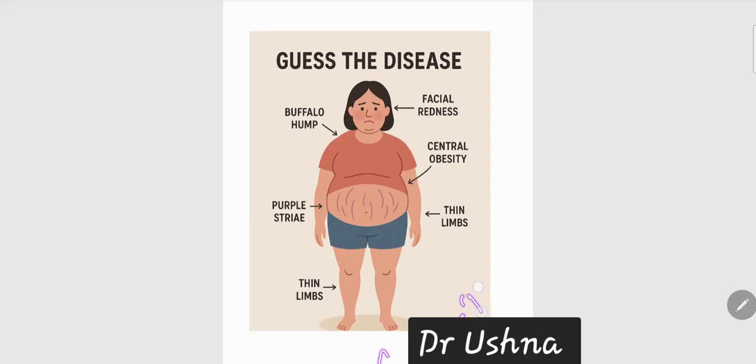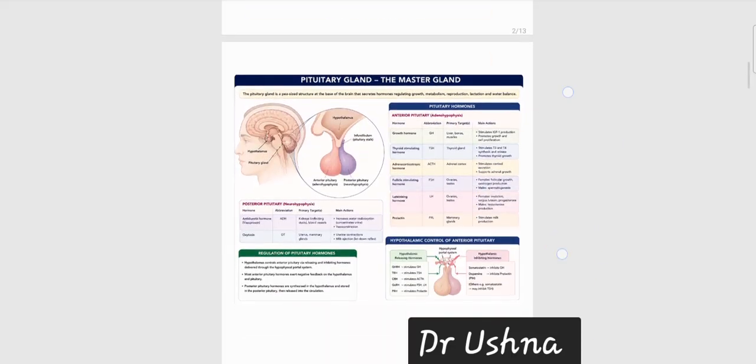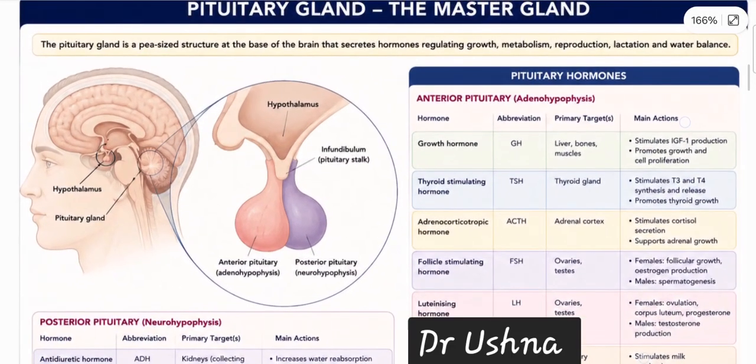So yes, our topic is basically Cushing disease or Cushing syndrome. First of all, you should be very clear about the difference between Cushing syndrome and Cushing disease. These are two separate entities, and you should be very clear what the difference between the two is. So before rushing towards the topic, you should have a basic concept of your endocrinology portion.